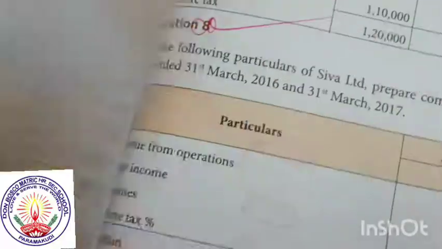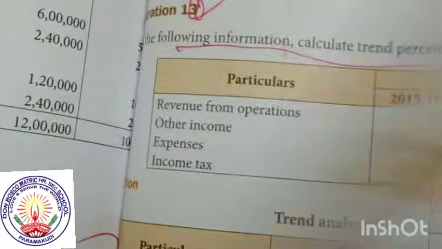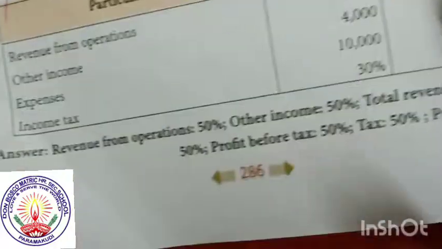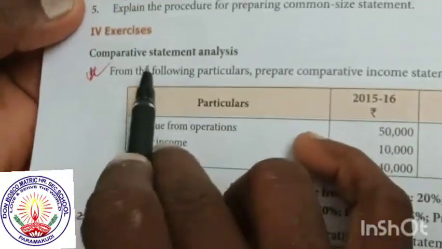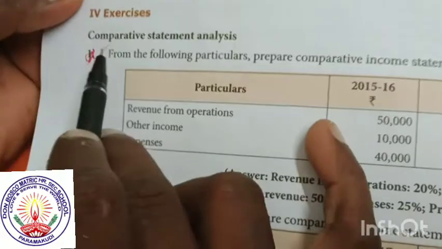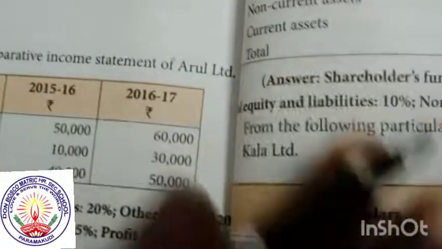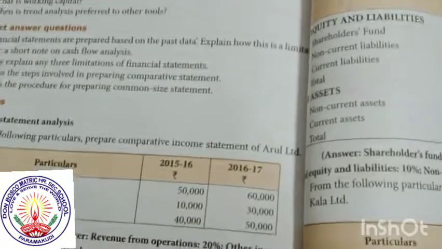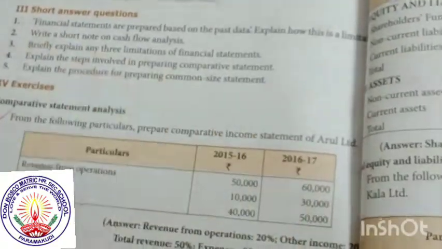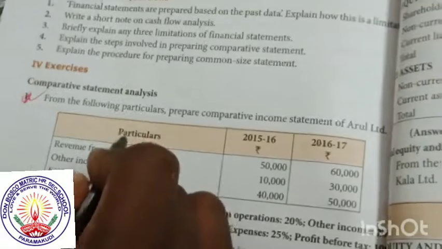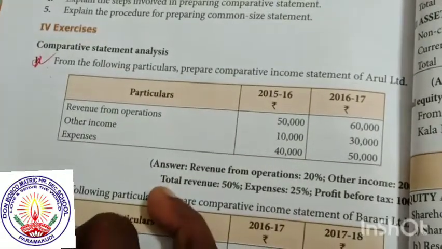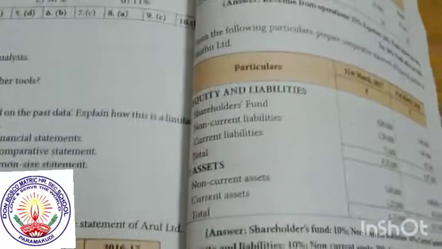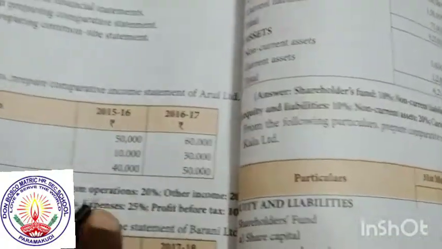For the same concept, the exercise is given on page number 286. The exercise is homework for the students. Comparative statement analysis, illustration 1, exercise 1 2 3 4 5: these 5 sums are homework for the students. Any doubt, ask me on my personal phone number. Otherwise, see the same illustration 1 and exercises 2, 3, 4, 5; it is the same concept for this lesson. Okay, thank you.